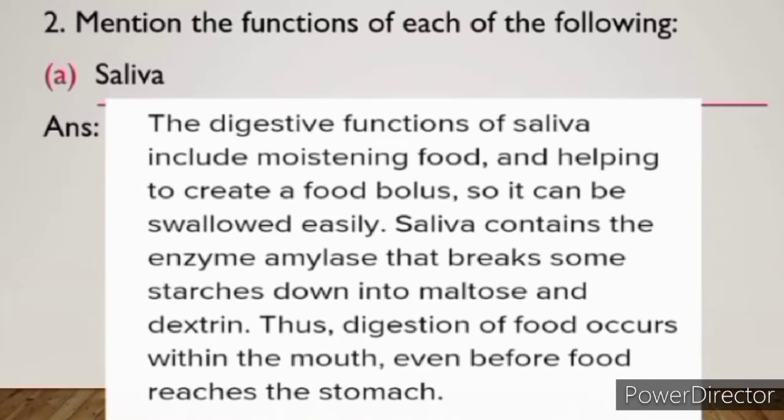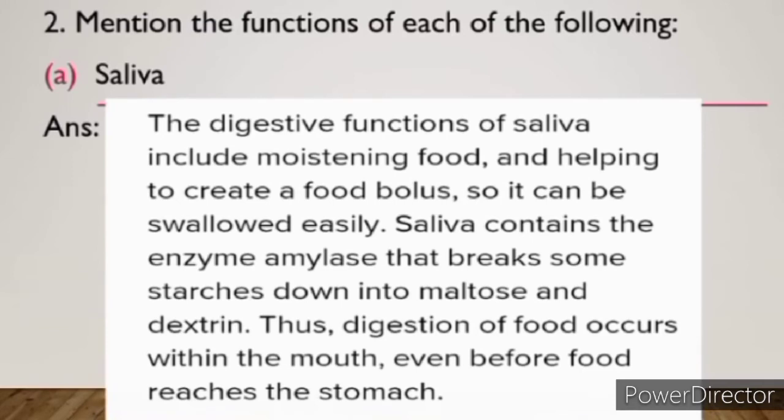Now we will study the answer. The digestive functions of saliva include moistening food, means mixing the food with water, and helping to create a food bolus so it can be swallowed easily. Saliva contains the enzyme amylase. Amylase is also known as ptyalin. You must have studied this in class 6th also. So saliva contains the enzyme amylase, which is also known as ptyalin, that breaks some starches down into maltose and dextrin. Maltose and dextrin are the sugars.